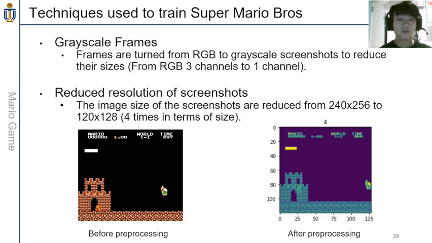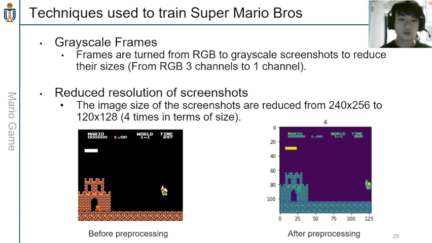So let's talk about some of the techniques we use to train the Super Mario Bros. AI. The first technique is the grayscale frames. The screenshots, the frames, are turned from RGB, the colorful images, to grayscale images to reduce their image size. That is from RGB, 3 channels, to one single channel. And the second technique is that we reduce the resolution of the screenshots before we give it to the model. We cut the resolution by half on each side, so that is around 4 times in terms of size.